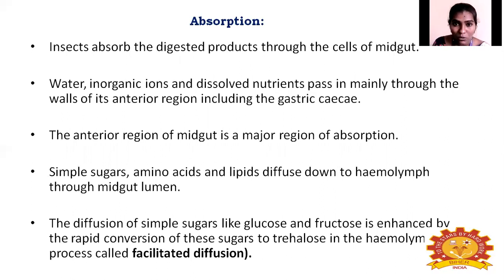So in the midgut lumen, the hemolymph is absorbing the remaining sugars, amino acids and lipids. Here the diffusion of simple sugars like glucose and fructose is enhanced by the rapid conversion of the sugar into trehalose in the hemolymph. This process is called facilitated diffusion.